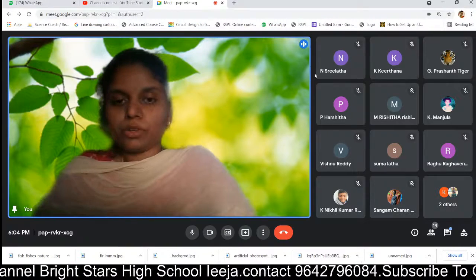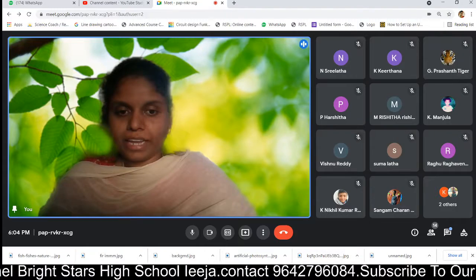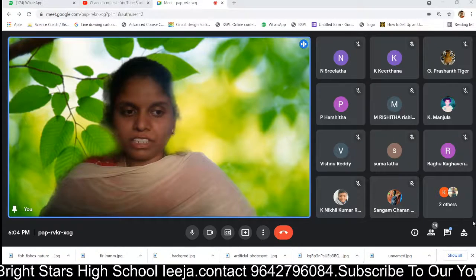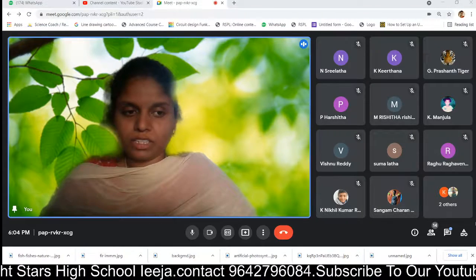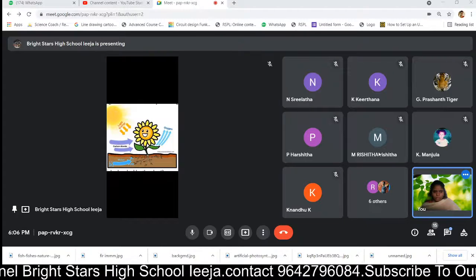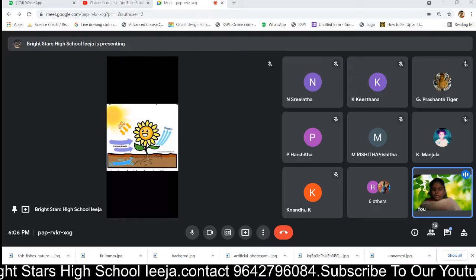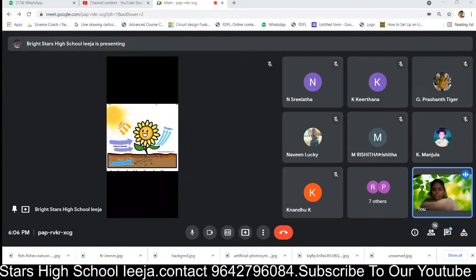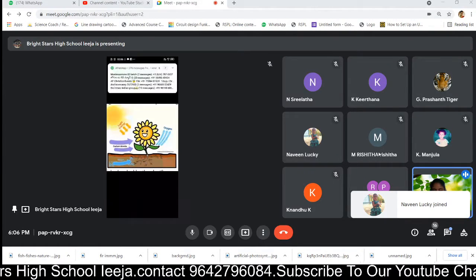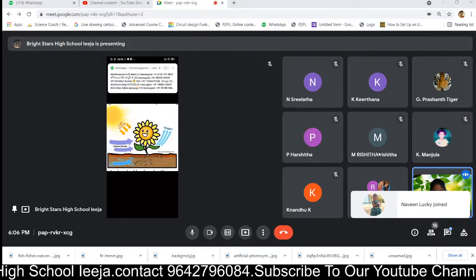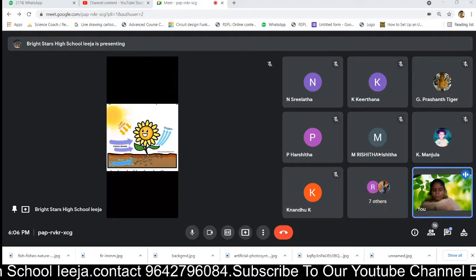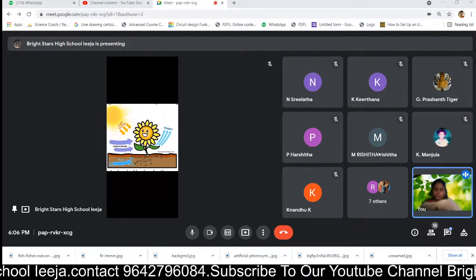Do you have a textbook, anybody? If you don't have a textbook, I'll try to show this. On the screen you can see the picture. The plants are there. So what does the plant require? It requires carbon dioxide and water in the presence of sunlight, and it also requires chlorophyll.